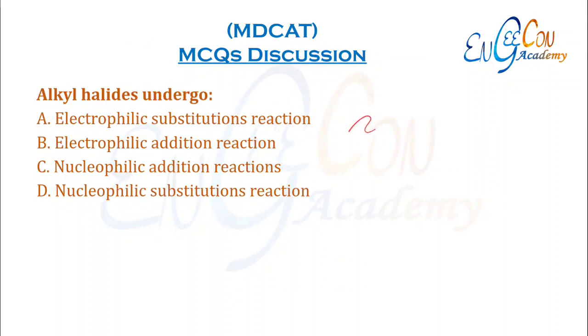Alkyl halides undergo ___. So alkyl halides are these compounds. They undergo nucleophilic substitution with halogen. So their characteristic reactions are nucleophilic substitution reactions.